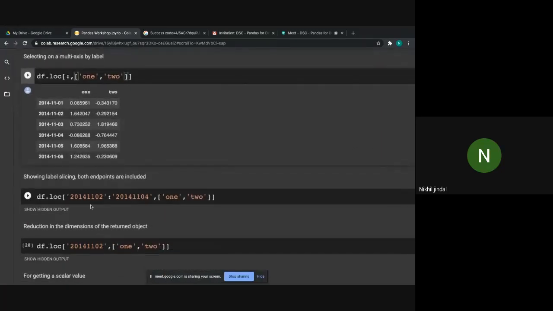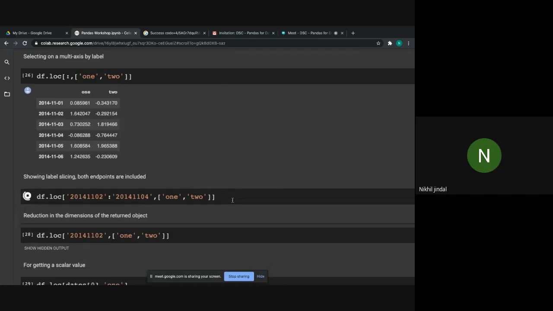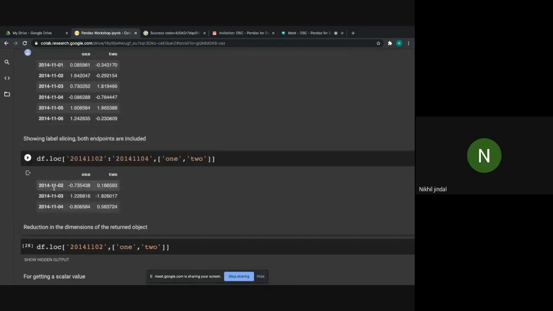Now you can perform slicing on both sides, so it will print only 3 rows of these 2 columns, rows 2 3 and 4 of columns 1 and 2. So here we have 3 rows of these 2 columns. It is the normal slicing that we already did in the NumPy workshop.